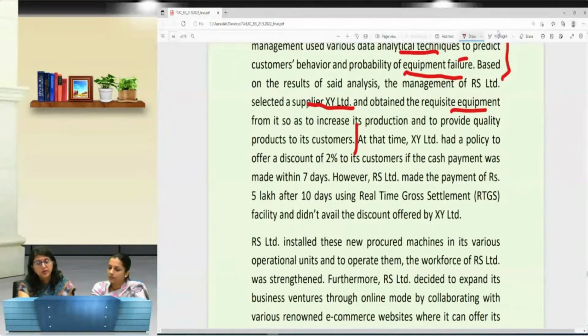At that time, XY Limited had a policy to offer a discount of 2% to its customers if the cash payment was made within 7 days, because XY Limited is a service provider, so the company has to pay a certain amount to them. So they had a policy that they will give the discount if the cash payment was made within 7 days. But RS Limited made the payment of rupees 5 lakh after 10 days using the RTGS settlement facility and did not avail the discount. So they did not get any benefit of the discount.